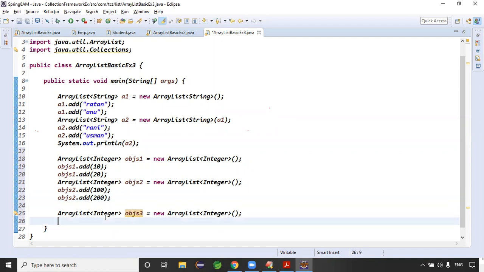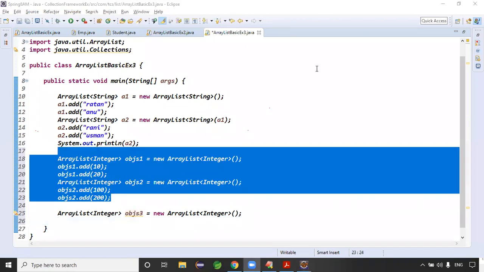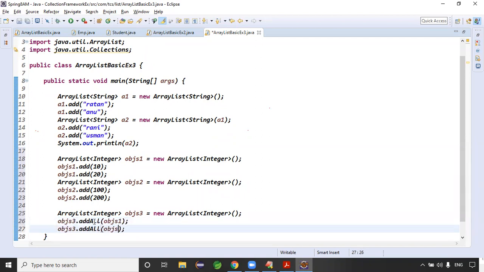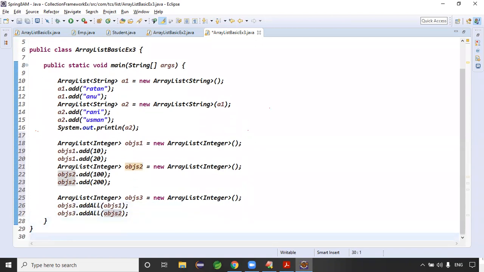To add many collections into another collection, we need to use the addAll method. OBJS3 dot addAll. The add method is used to add one object, right? The addAll method is used to add collection data. OBJS1, and the next one is OBJS2, right? That's it: OBJS3.addAll of OBJS1, OBJS2.